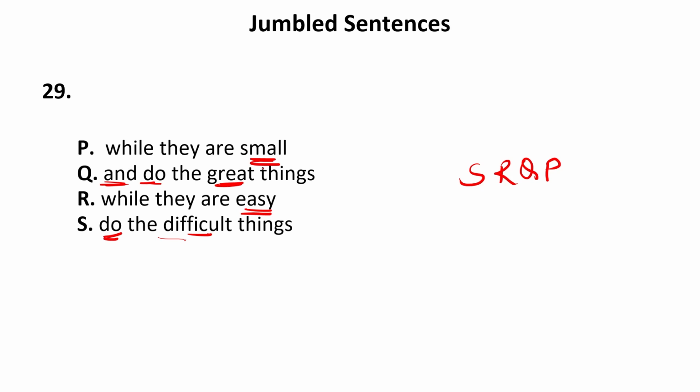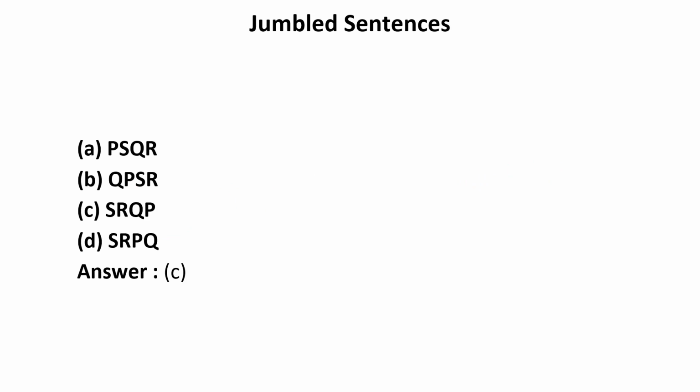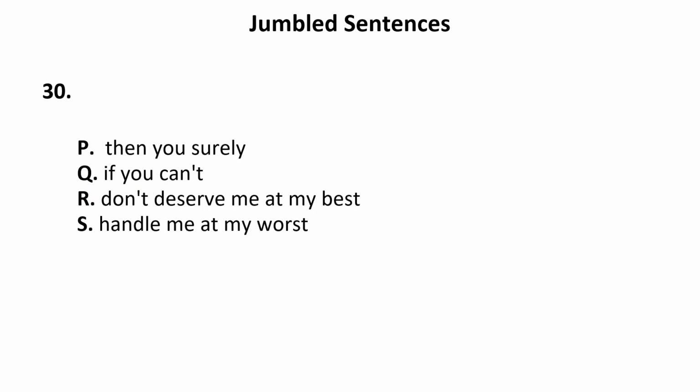So here the opposites are written. Now let us read the entire paragraph carefully. Do the difficult things while they are easy, and do the great things when they are small. So our sequence is SRQP. Now let us see according to the options, that is SRQP. So the answer is absolutely correct, that is SRQP. Now let us move to the next.